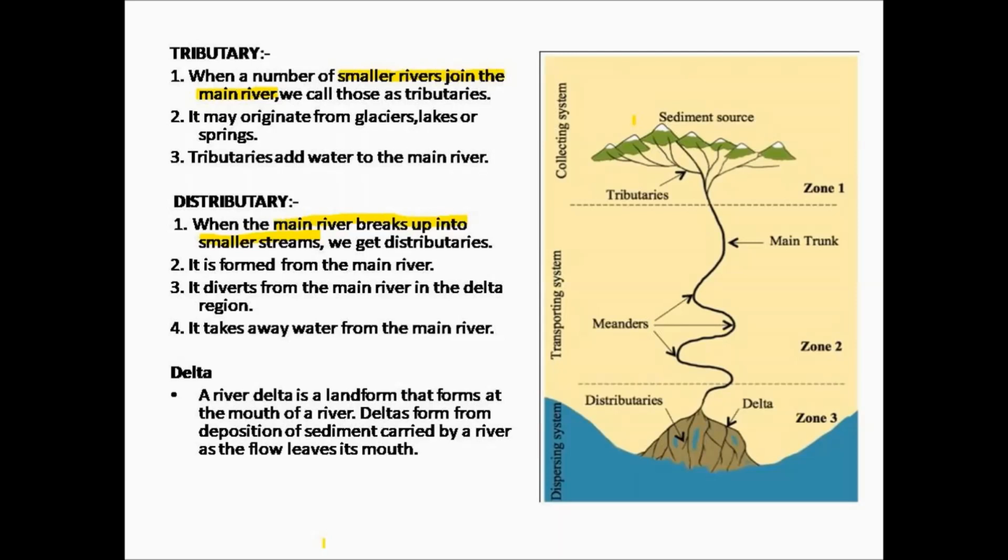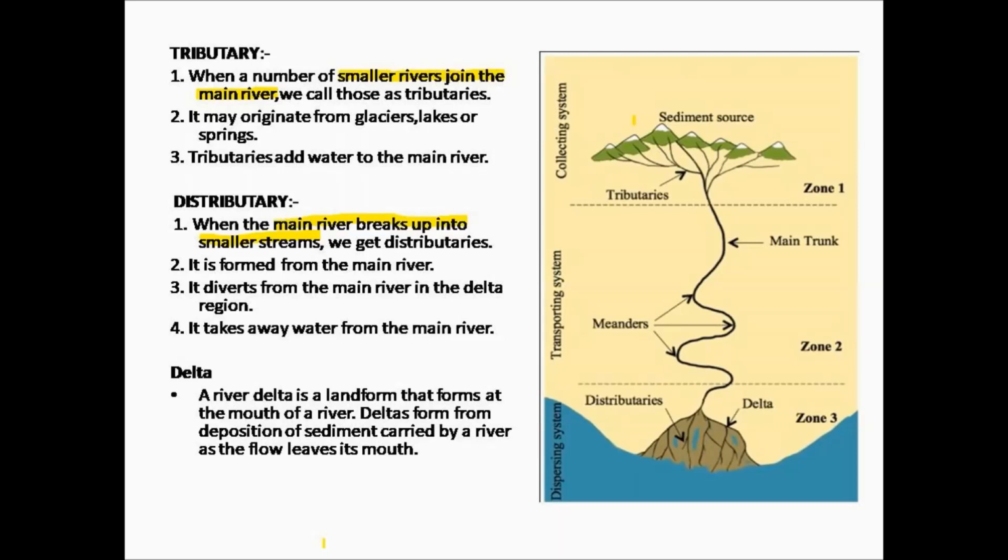First we have to know about what is meant by a tributary. When a number of smaller rivers join the main river, we call those tributaries. In the picture in zone 1, you can see many smaller rivers join the main river. Therefore, these smaller rivers are called the tributaries of the main river.